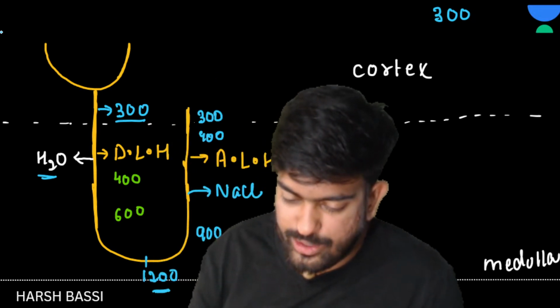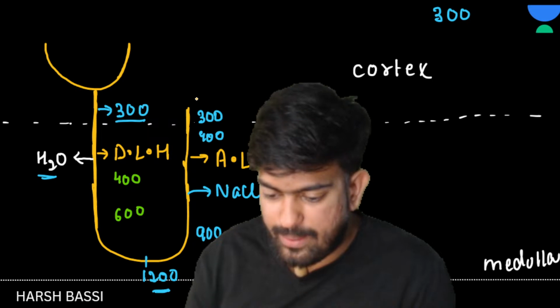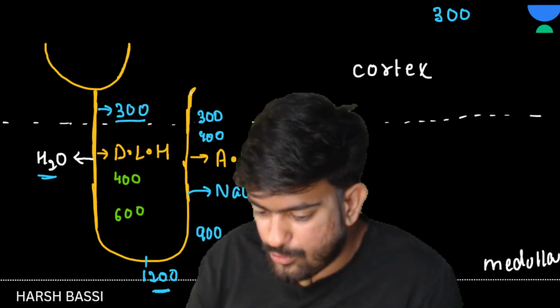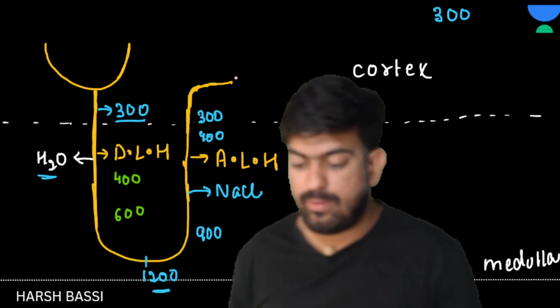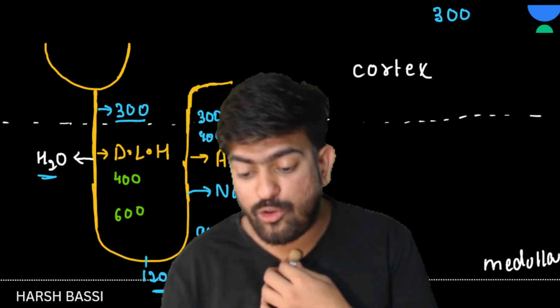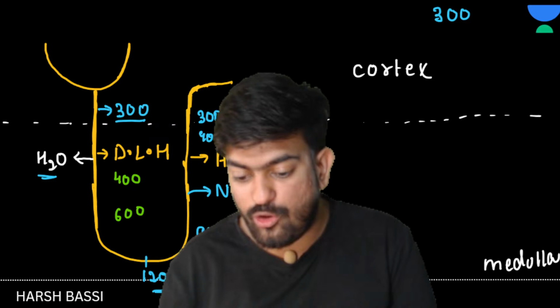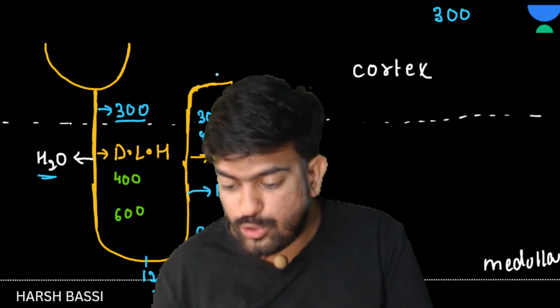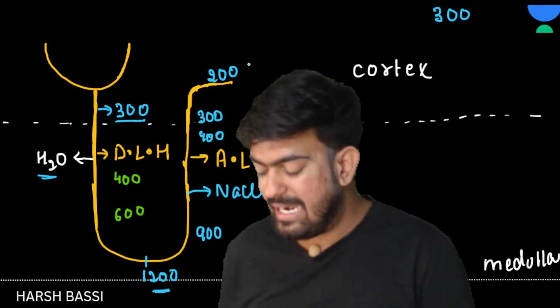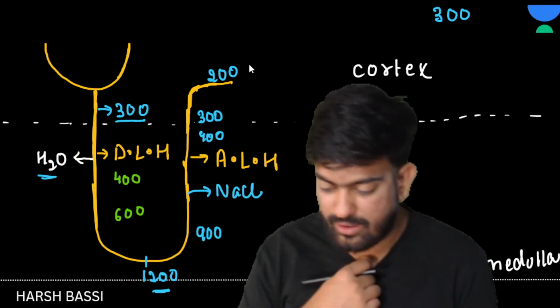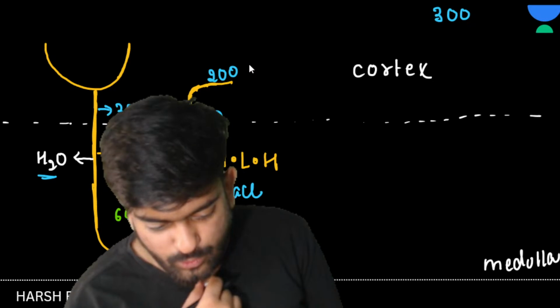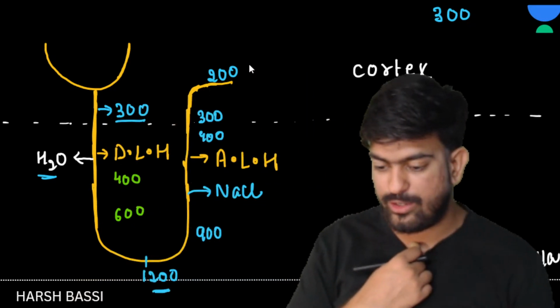And what is going to happen? From here also water and NaCl will be released, and the osmolarity will decrease to 200. Now say, if the osmolarity has decreased to 200, what is going to happen here?